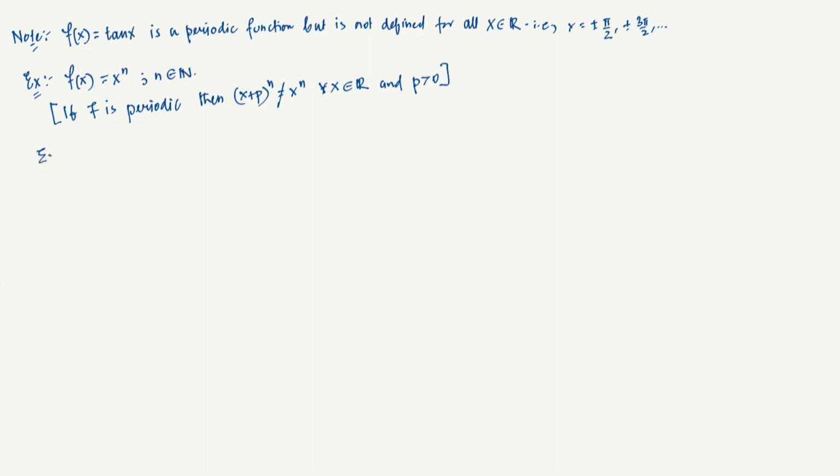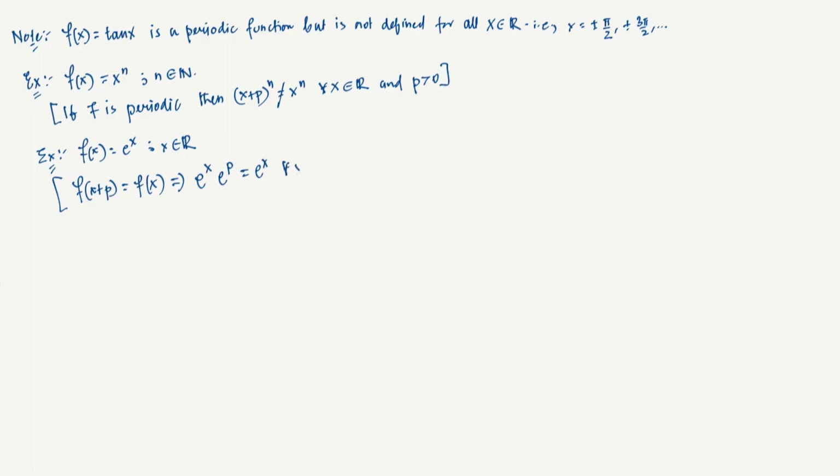And of course, another very important fundamental function is exponential of x, where x is in R. Let's say it is periodic of period p. Then f of x plus p has to be equal to f of x, which implies e power x plus p, which is e power x times e power p, equals e power x.